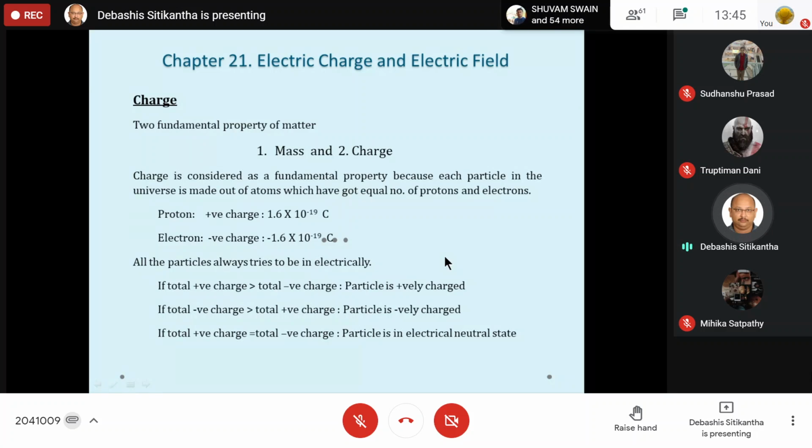Are you getting what I'm saying? That both mass and charge are fundamental because they are the fundamental of energy. And every object in this universe does have some energy of its own. Can't you follow what I'm saying?